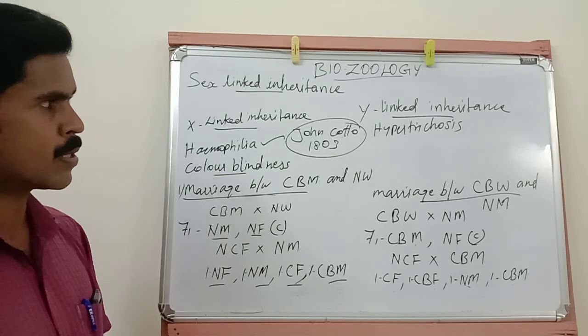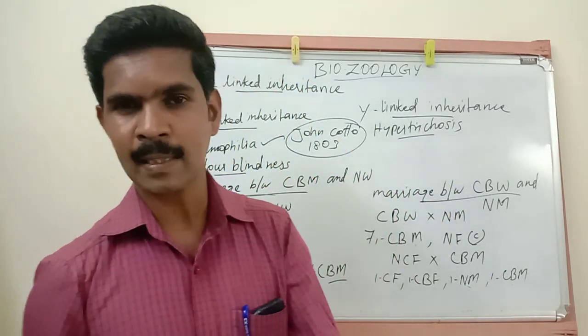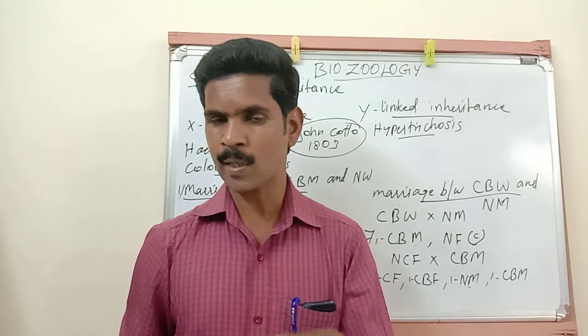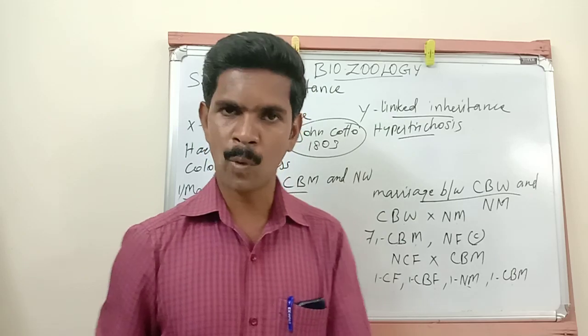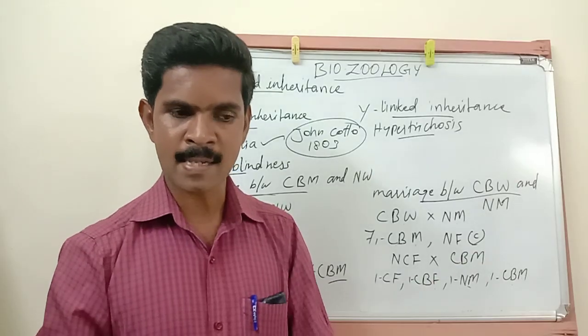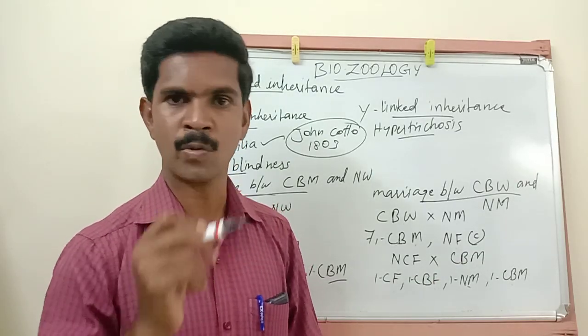Now we are going to study one example for Y-linked inheritance. You all know, already I told you, if the gene is located in the Y chromosome, it is called Y-linked inheritance. And this Y-linked inheritance is transferred only from father to son, not father to daughter.